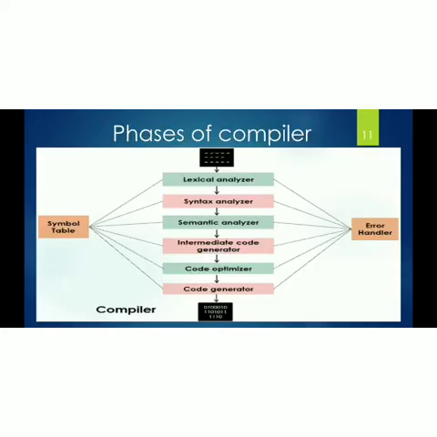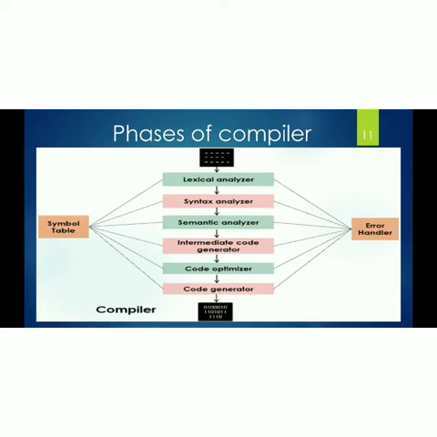Now let us discuss the phases of the compiler, or structure of the compiler. The first phase is the lexical analyzer. The second is the syntax analyzer. The third is the semantic analyzer. The fourth is the intermediate code generator, and another one is the code optimizer. The last one is the code generator.